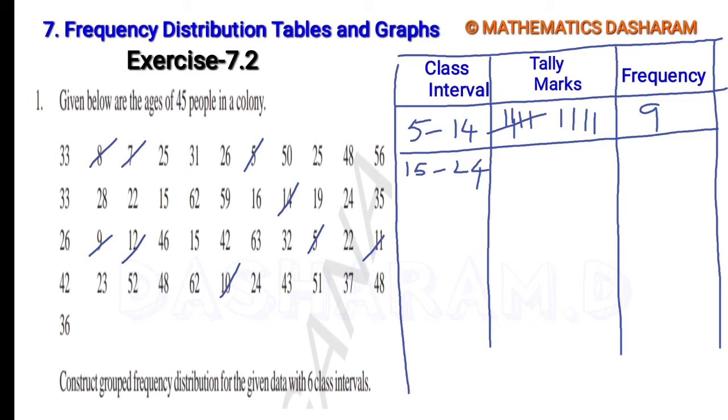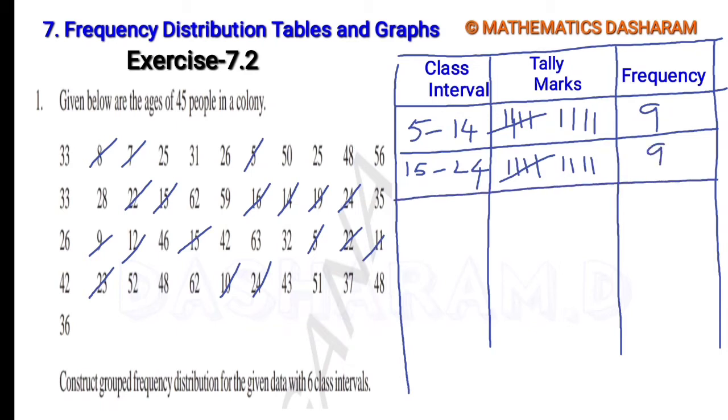In the second row, 15 to 24: 1, 2, 3, 4, 5, next 6, 7, 8, 9. So 9 means 1, 2, 3, 4 in class line, total 5, next 1, 2, 3, 4. So the frequency is 9.